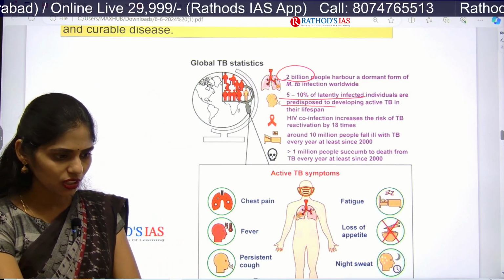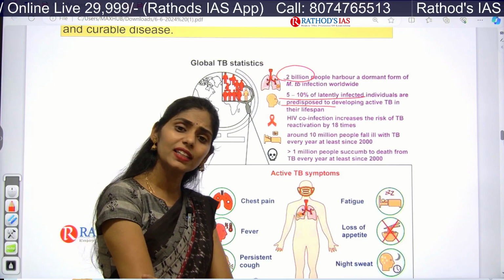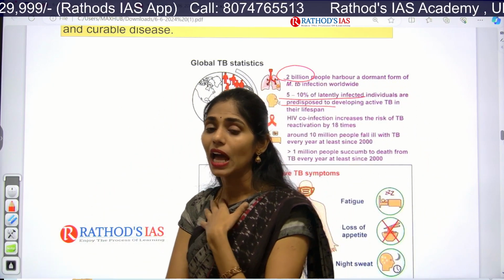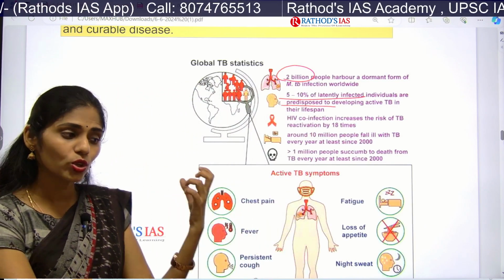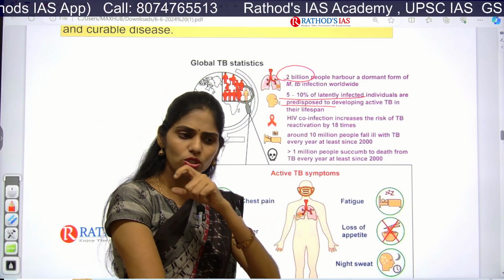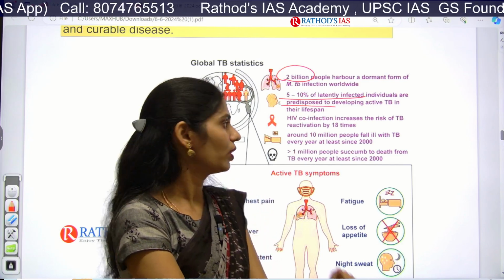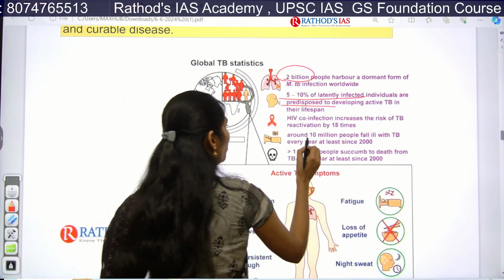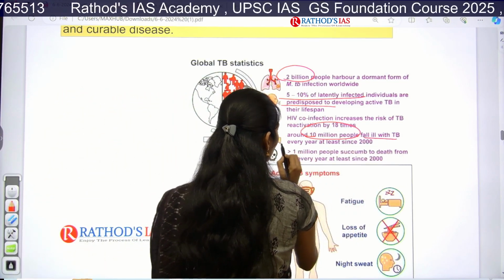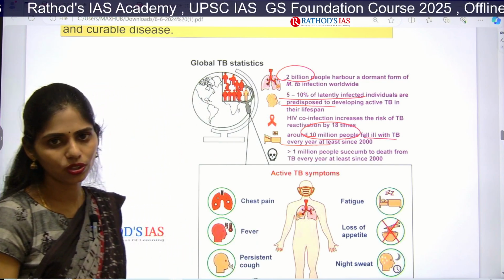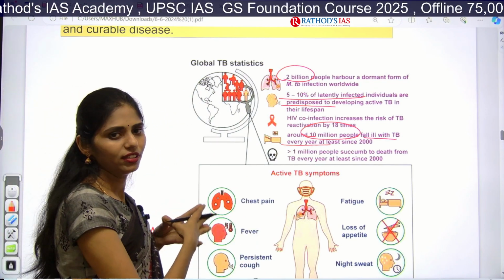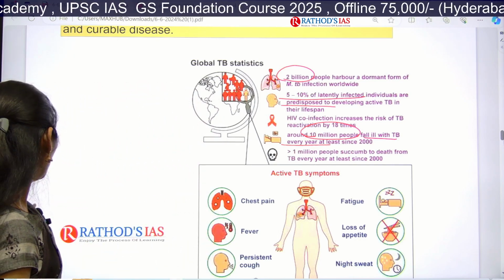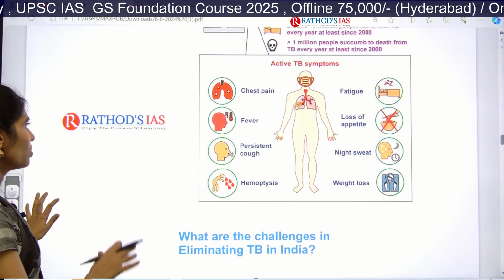One more thing: people who get HIV AIDS, you might know, the immune system becomes weak. So in HIV infected patients, TB is commonly seen because of the compromised immune system. Next, around 10 million people fall ill with TB every year, at least since 2000 onwards. And now we have this aim of elimination of TB.